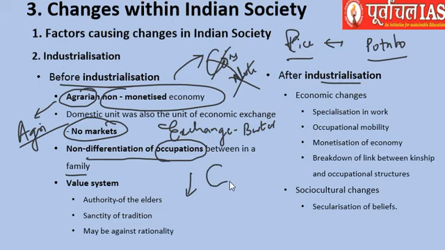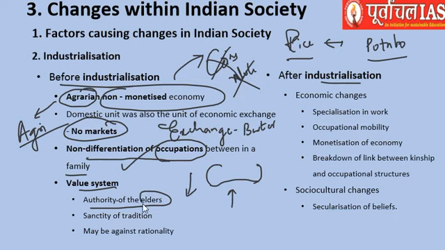So a person who was a blacksmith, let's say, has sons and other generations who are also blacksmiths only. So that used to happen. Nowadays every person, every generation, every child is free to choose different kinds of occupations, but that was not the case previously. The value system was different back then.